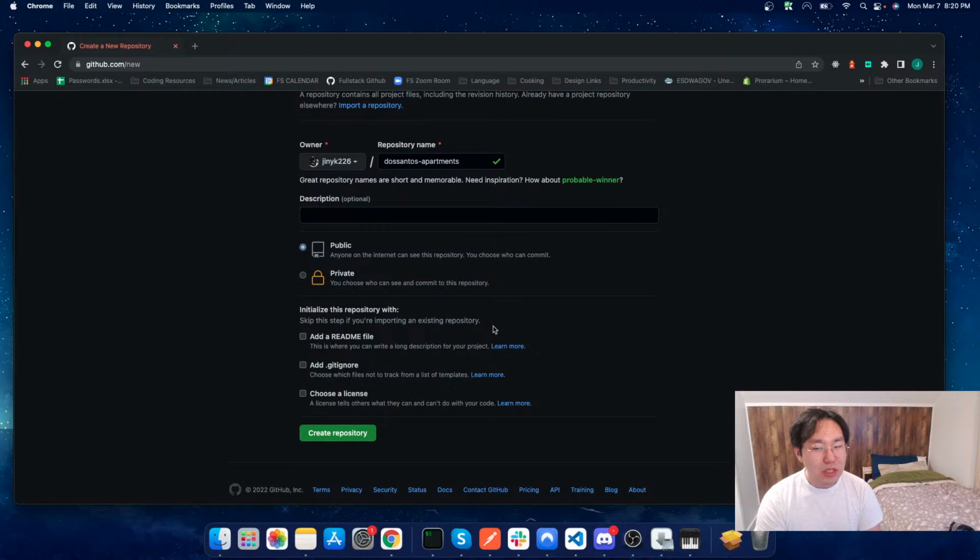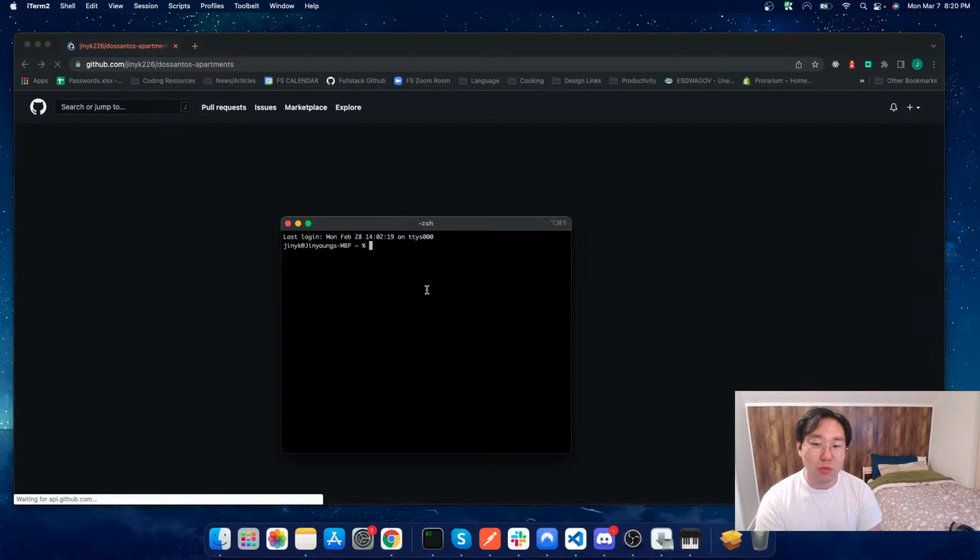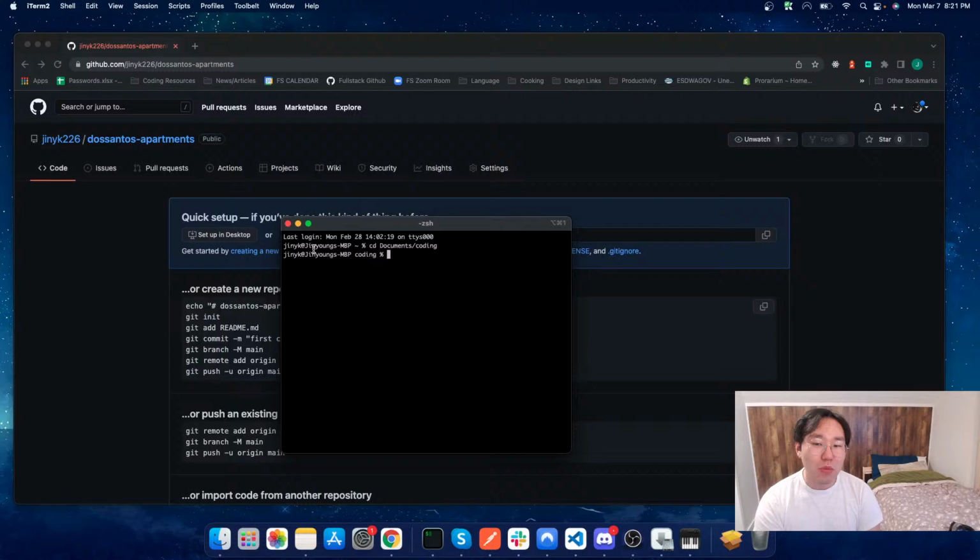Now that we're making this repository, we're going to get some commands, around 4 lines of code. What I'm going to go ahead and do is jump into my terminal here. Now I just need to decide where I want to actually make this file. Personally, I go into Documents and then I created a folder called Coding, pretty straightforward. And then I want to run these commands on it. So I'm doing just a terminal command.